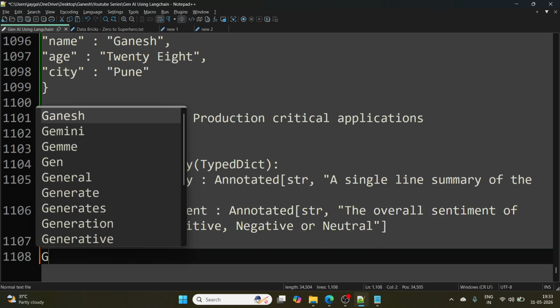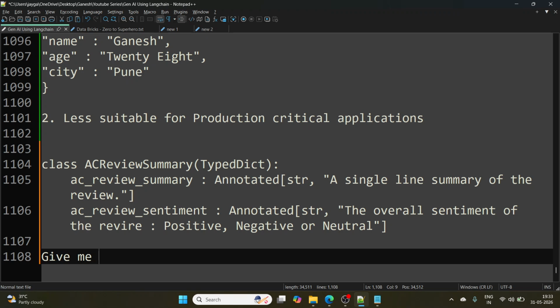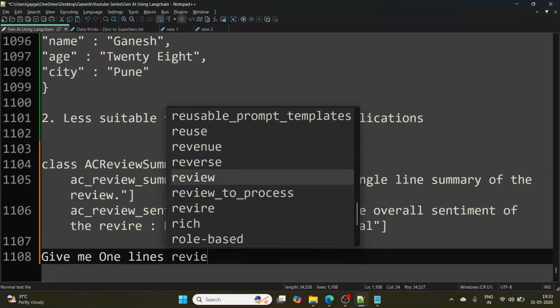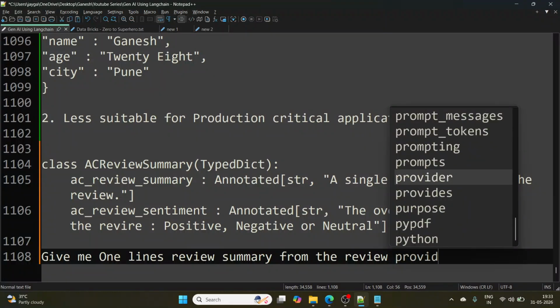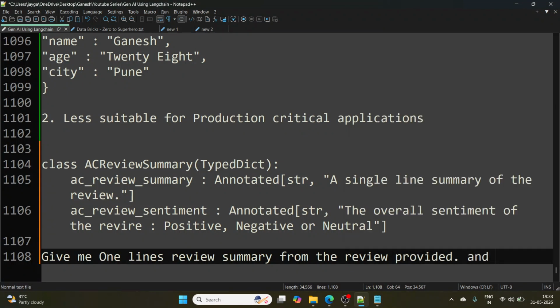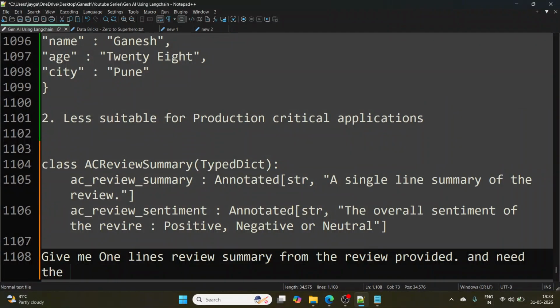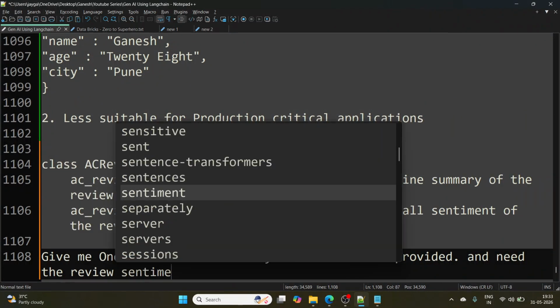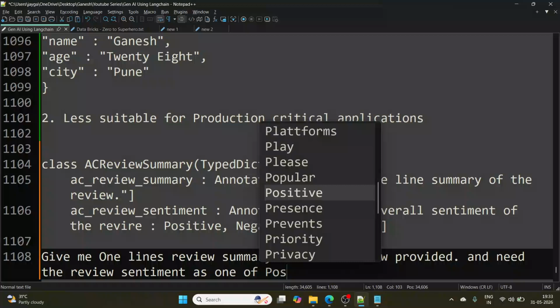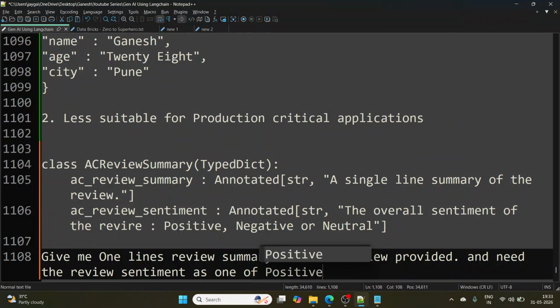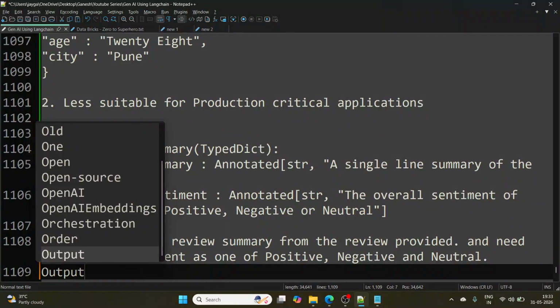Give me a one-liner review summary from the review provided, and I need the review sentiment as one of, let's say, positive, negative, and neutral.